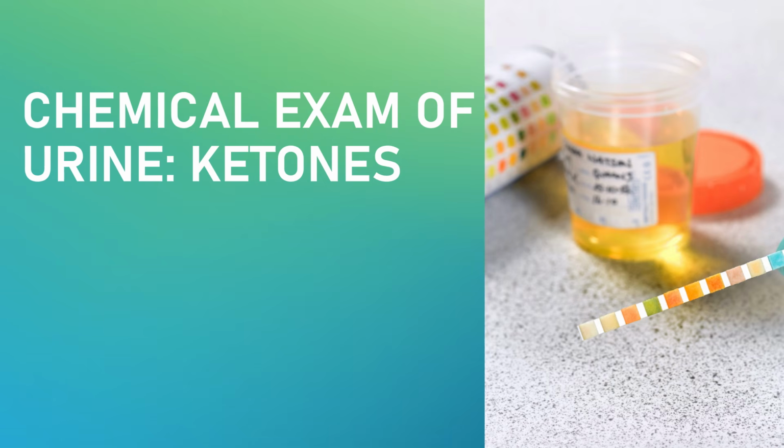And I always tell you this one: anything that is increased in the plasma will appear almost always in the urine.